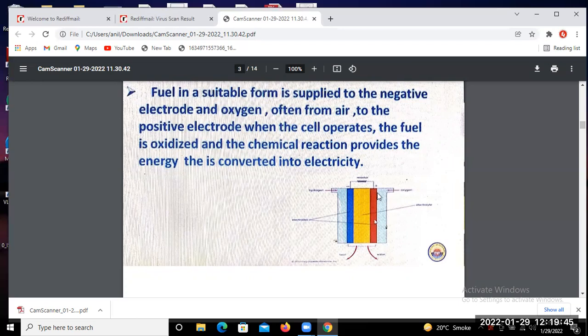Oxygen from the air goes to the positive electrode. This one is the positive electrode. The fuel is oxidized, and the chemical reaction takes place.